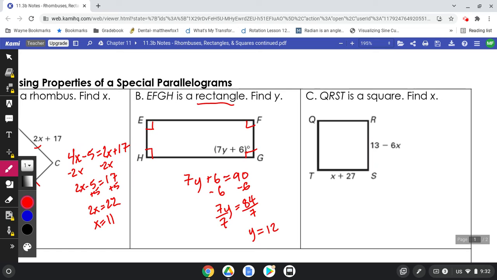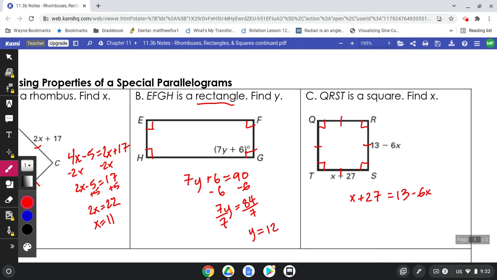Okay, the final one on this line, it's a square. Now remember, a square means that both the sides are the same and all those angles are the same. They're all 90 degrees. But that doesn't help us. The angles don't matter on this one. All we care about is those sides, but we have the sides equal.